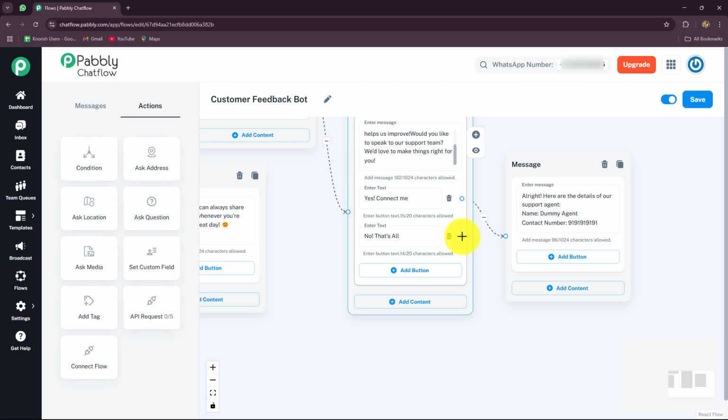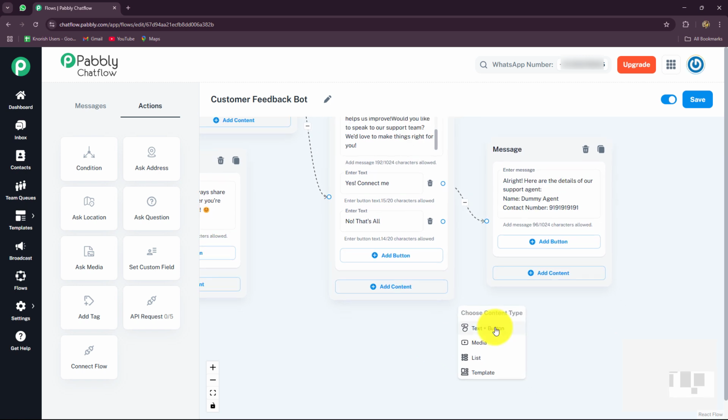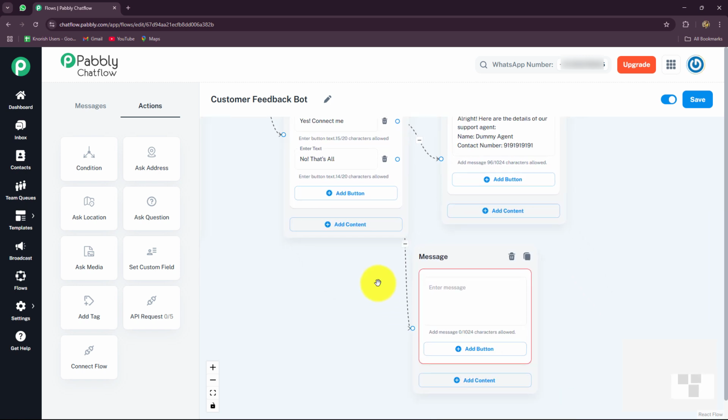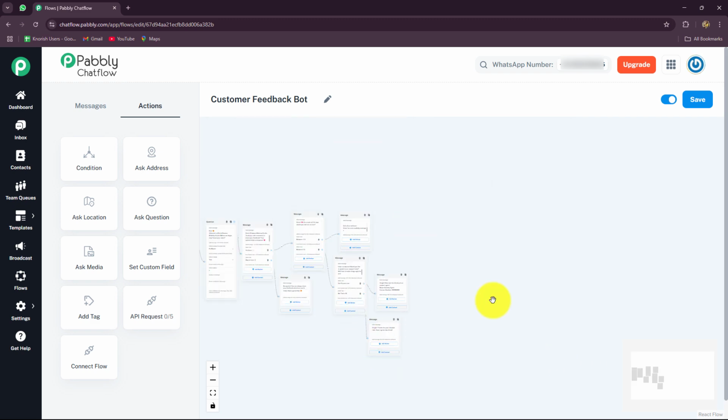And in case they say that no, they do not want to continue, they do not want to contact, here I'm going to attach the thank you message to opt out of the chat and close the chat successfully. Alright, thank you for your valuable time. Have a great day ahead. So this is the flow which we have created.